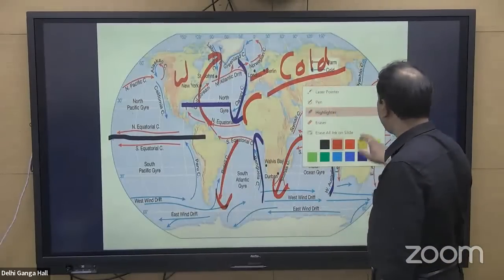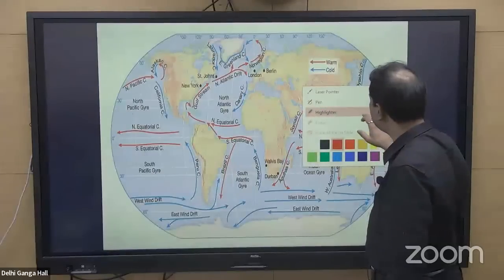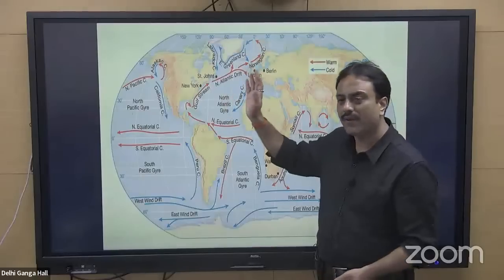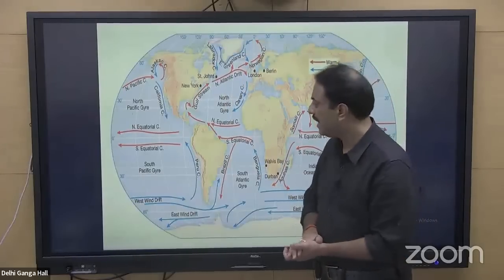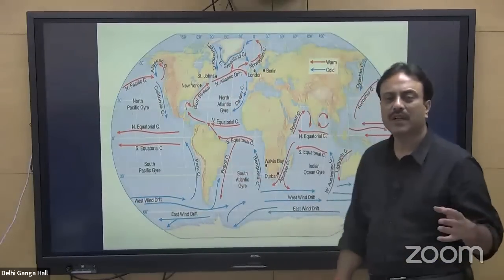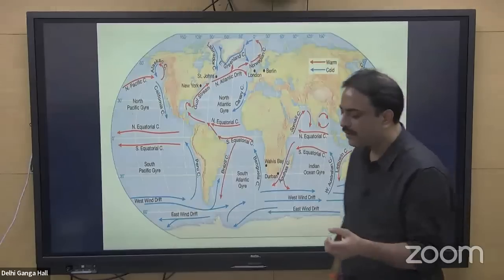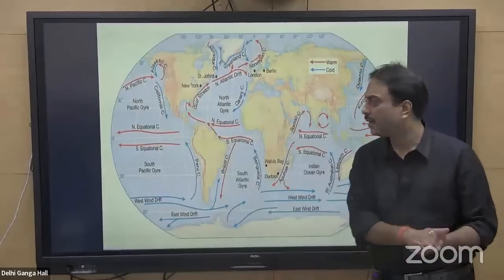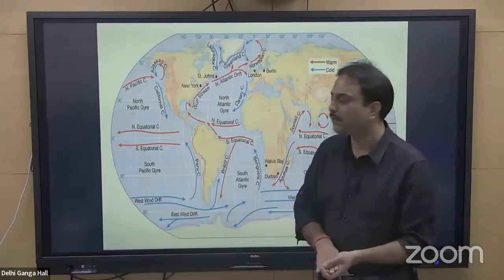So we get different colors to mark any particular ocean current: a red color for water moving away, a warm current, and blue for a cold current, right? As far as ocean currents are concerned, it is very important. Confluence of warm and cold currents results in the formation of fishing banks. It becomes very important. We have 4 fishing banks.